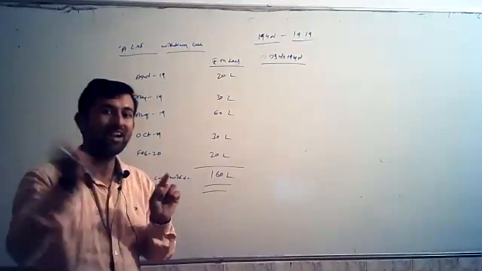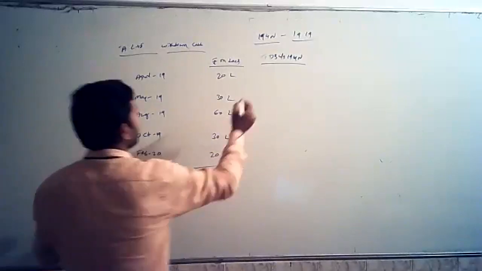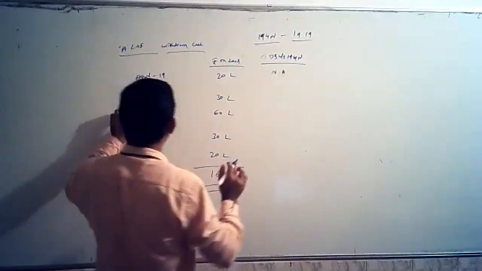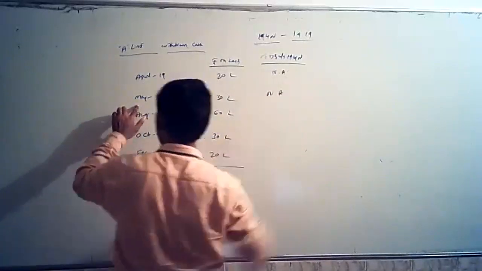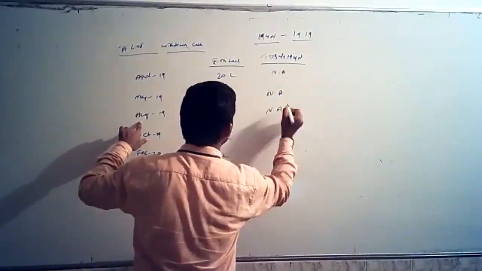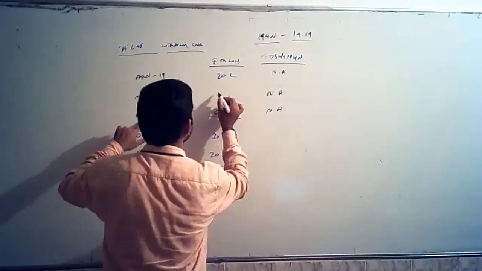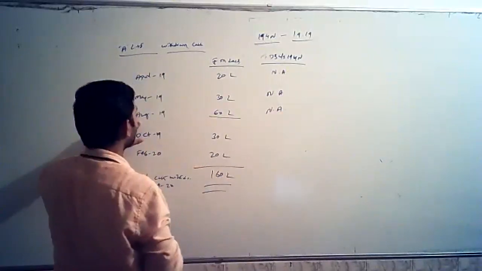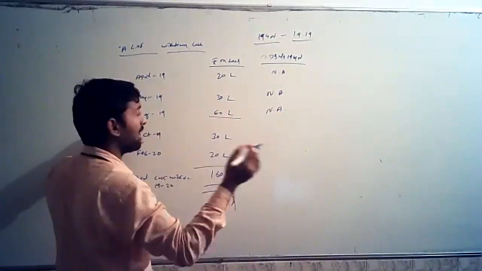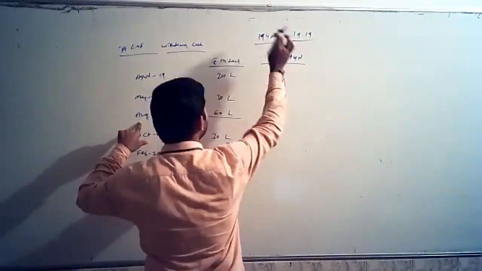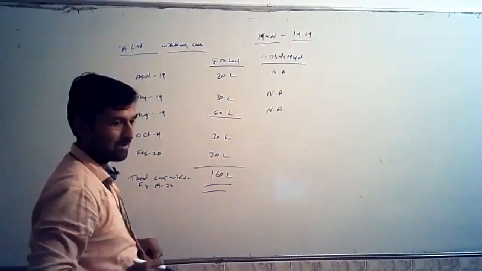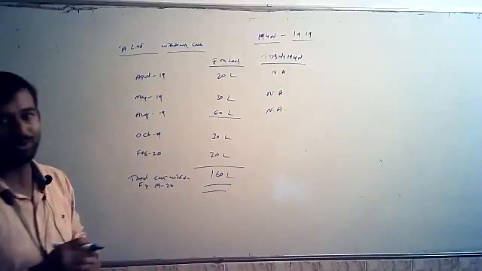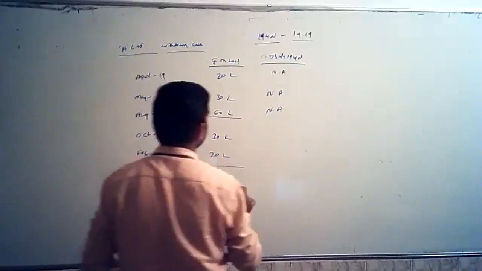Question arises, from when do I have to deduct TDS at 2%? In the first case, no TDS, not applicable, because the provision itself is not there. In the second case also not applicable. Third case, August 19, not applicable. Till here, till May 2019 it was not exceeding the 100 lakh, but in August it is exceeding 100 lakh, but the provision was not in effect, so hence no TDS, not applicable. But from October 2019 onwards, TDS has to be deducted at the rate of 2%.